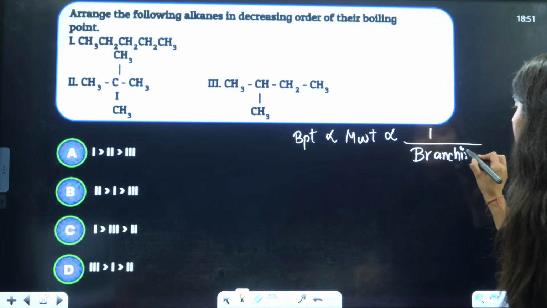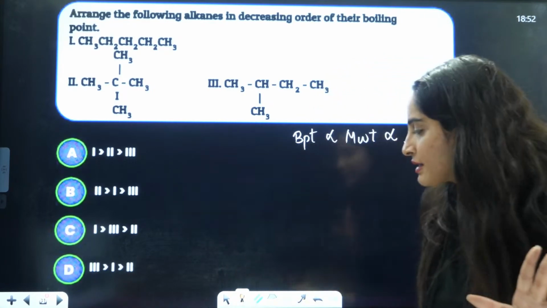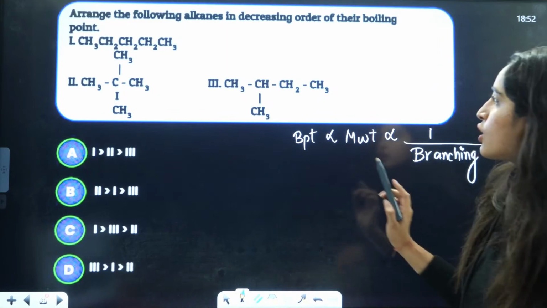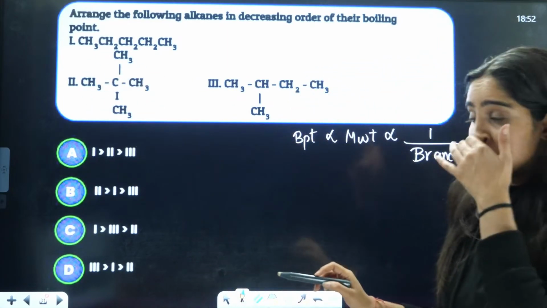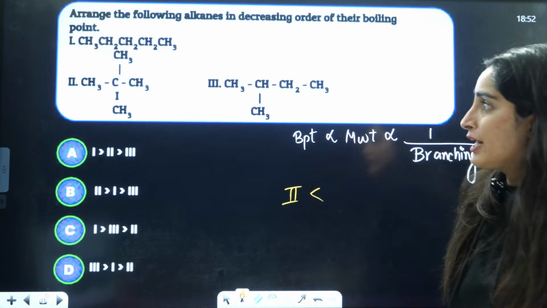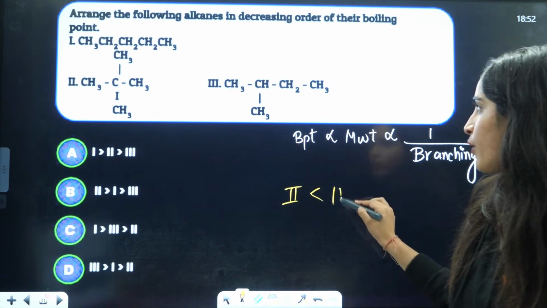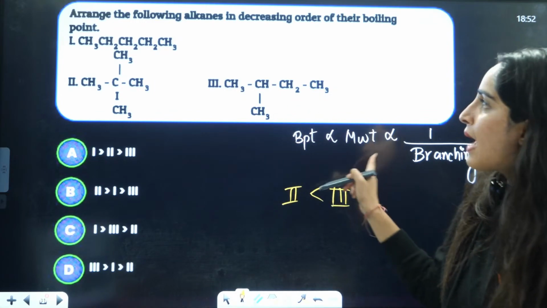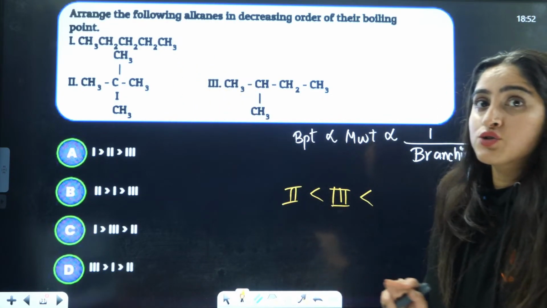So more is the branching, less will be the boiling point, right? We know that this has the maximum branching. That means in second you will have the minimum boiling point. Then this has even less branching, so more boiling point as compared to that. Maximum is for the first one, which is a normal chain, there is no branching.